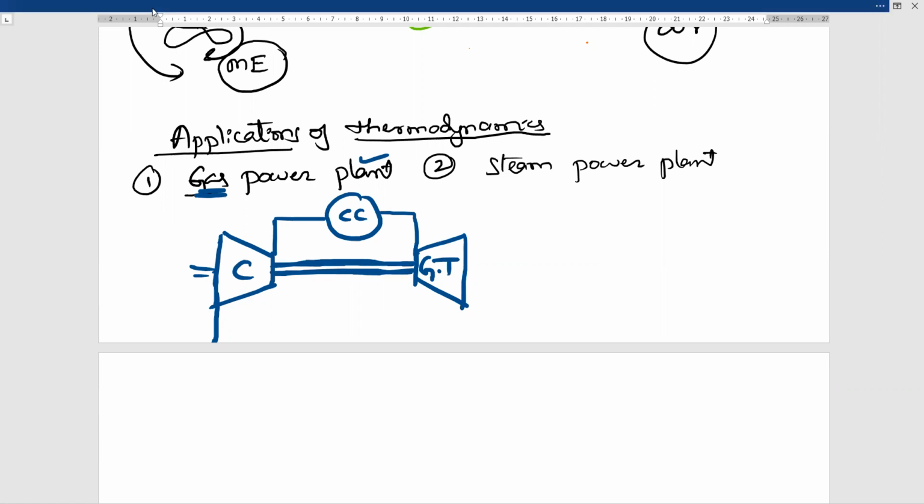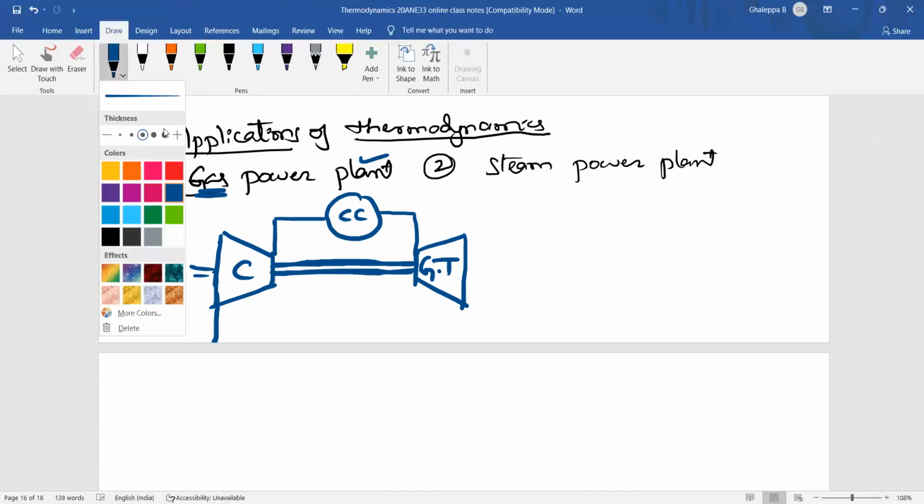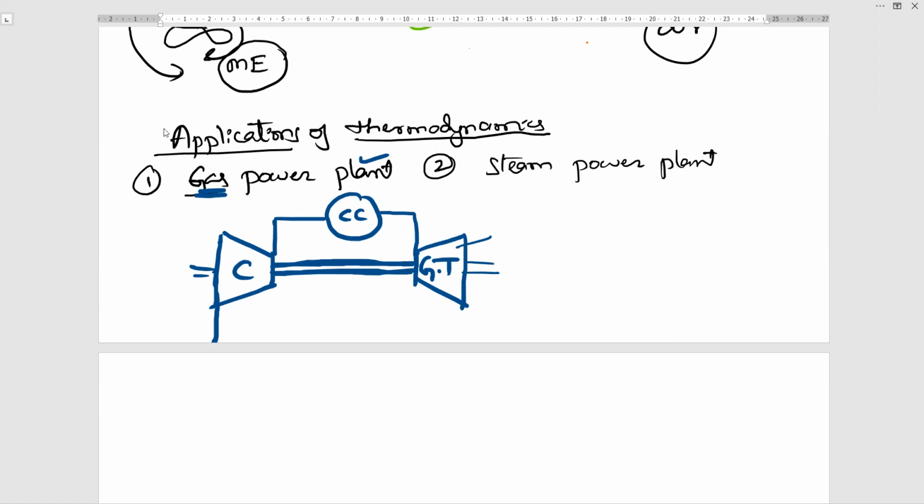The reason behind this is simple. Here the gas turbine will be generating some 1000 joule of energy. For example, keep in mind it is giving 1000 joule of energy. And I told you, a compressor is always a work absorbing device. We have to supply mechanical work to the compressor. Instead of supplying externally, out of 1000 joule, I will pass some mechanical energy, maybe 200 joule, so that I can save external energy. So 1 to 2 is a compression process, 2 to 3 is combustion, 3 to 4 is the expansion process in the turbine.